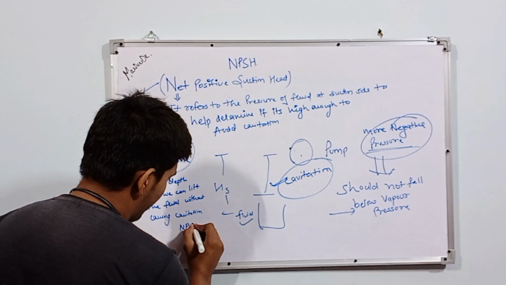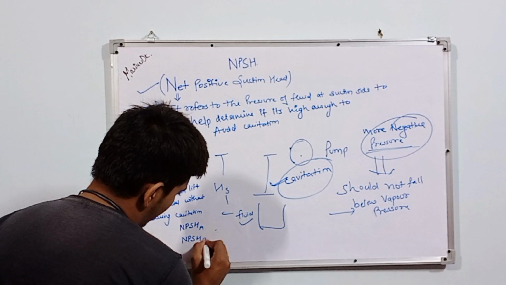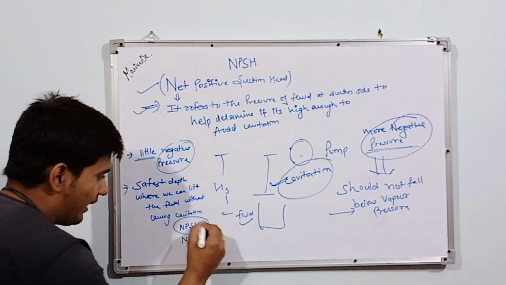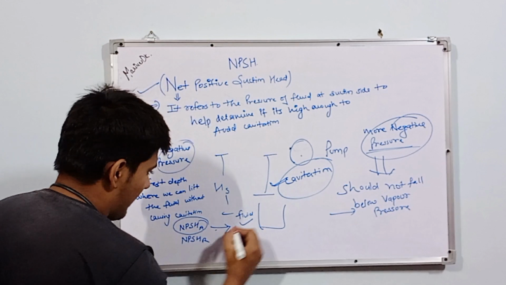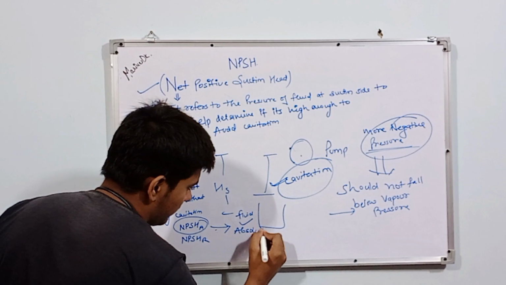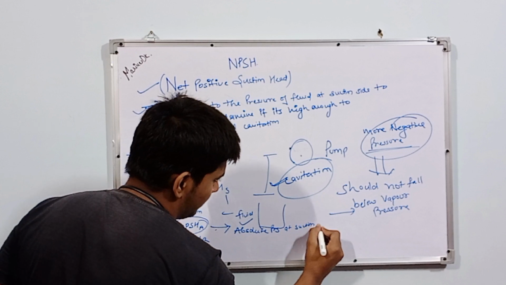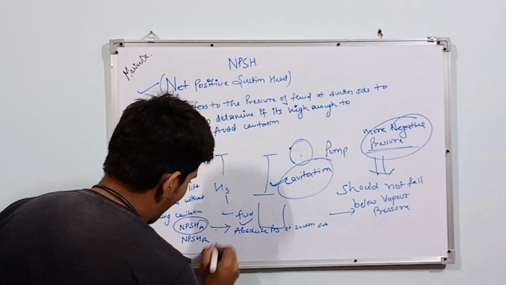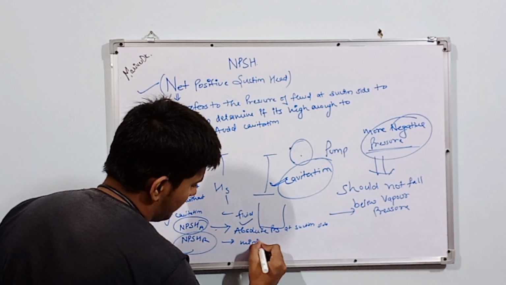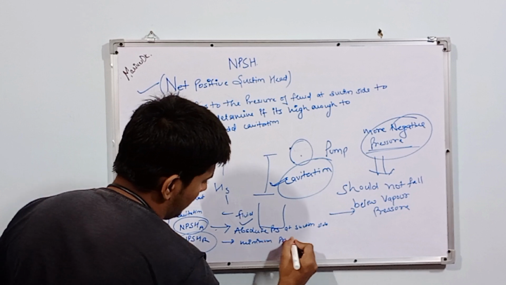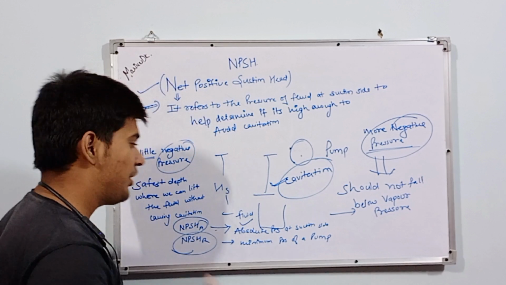Two terms also arise, which you have heard: NPSH available and NPSH required. NPSH available is the absolute pressure at the suction side, and NPSH required is the minimum pressure a pump needs to lift a liquid without causing cavitation.